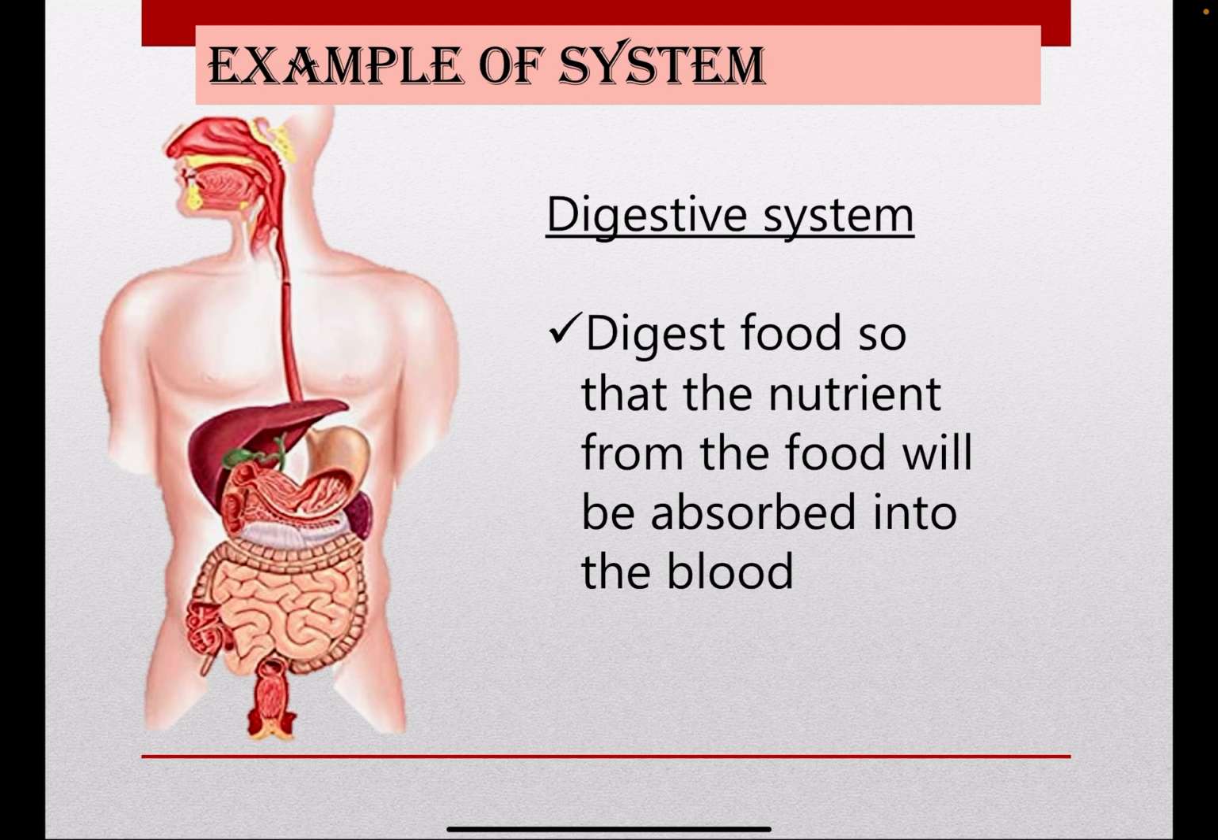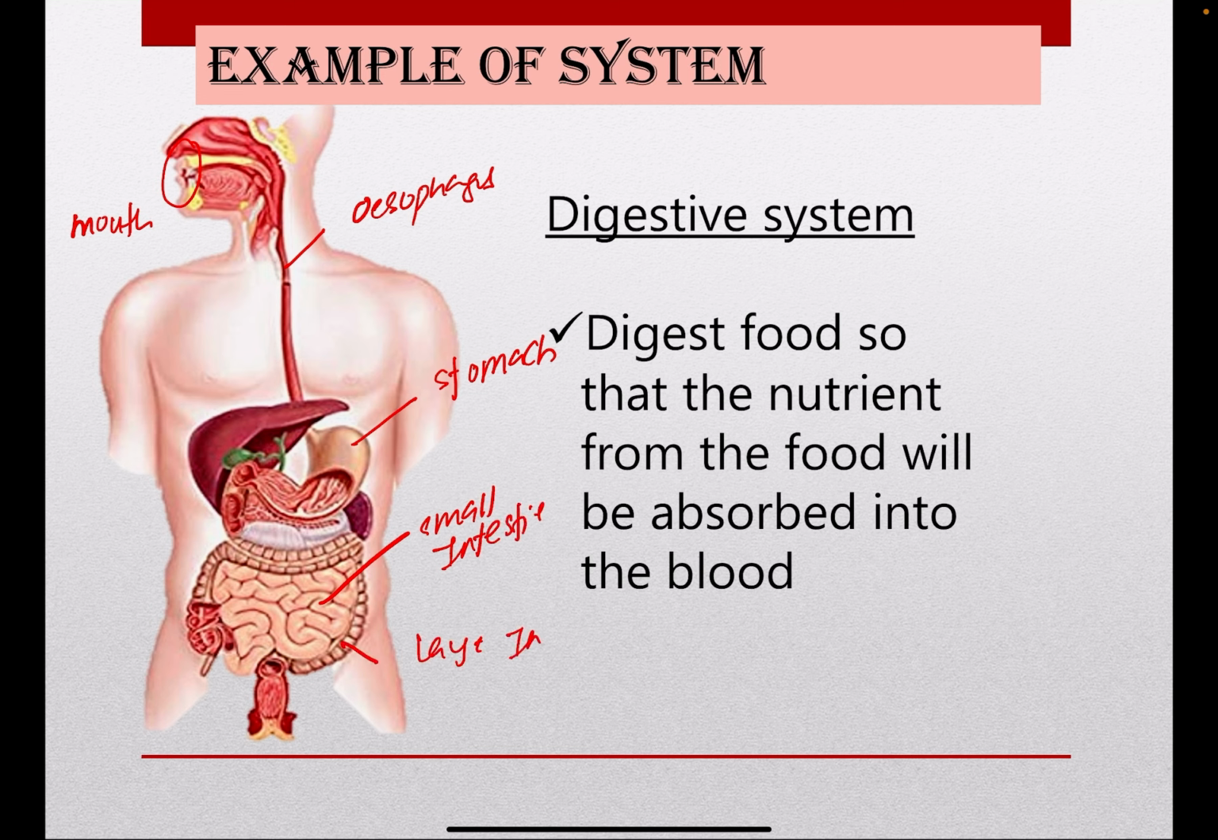Digestive system consists of a mouth, the organs involved are like a mouth, esophagus, stomach, which works as a bag, and then small intestine, then large intestine, anus, and so on.